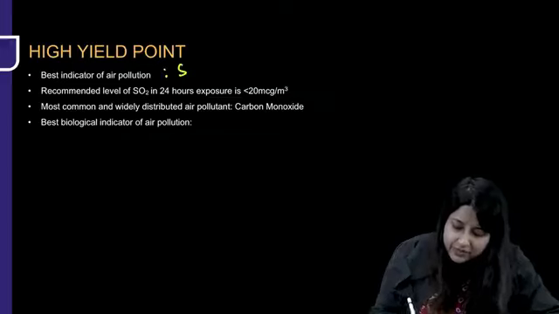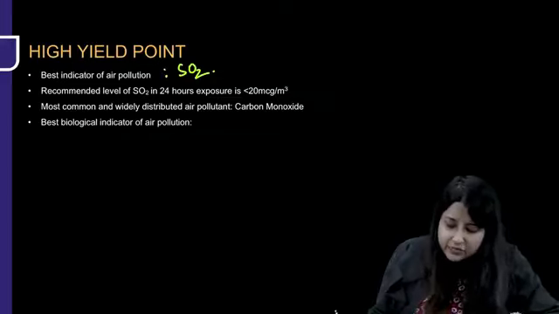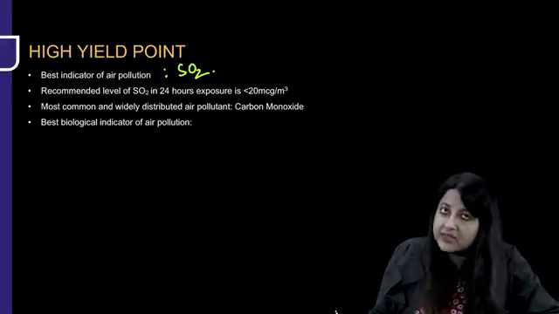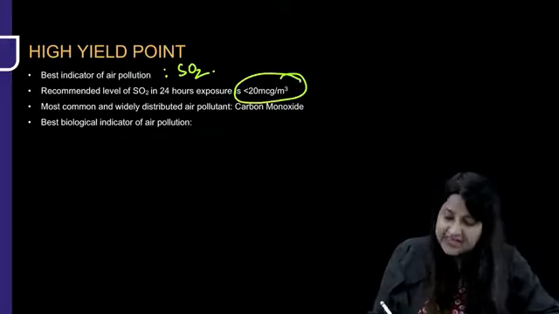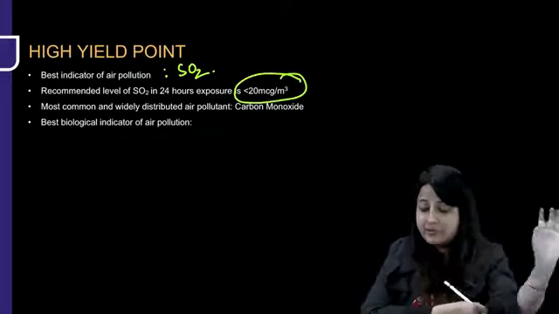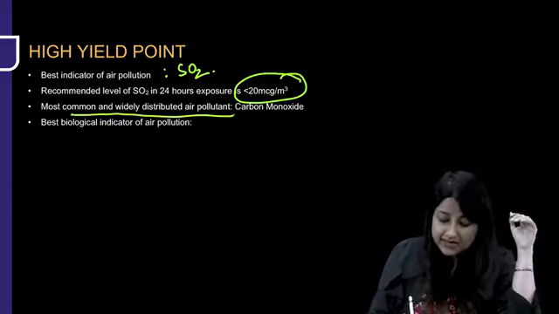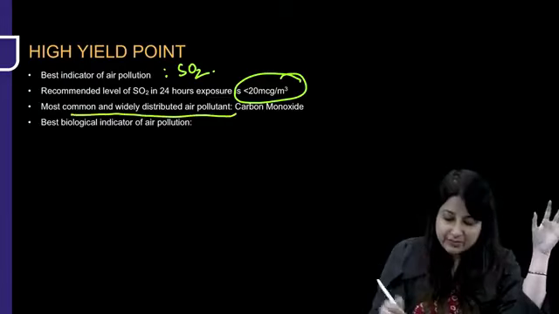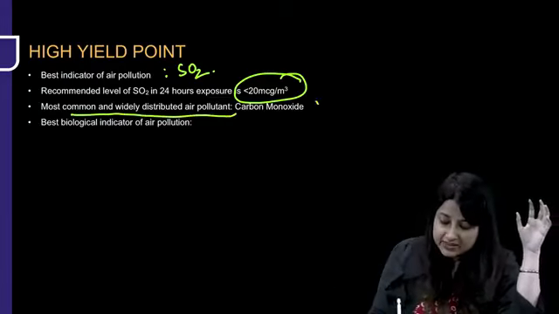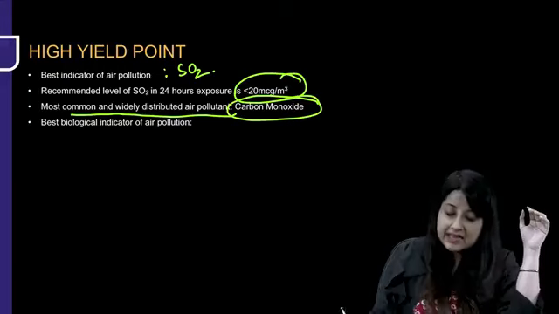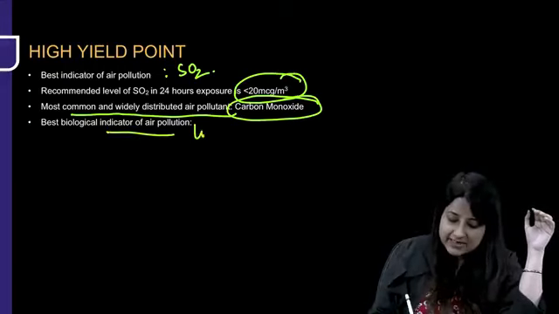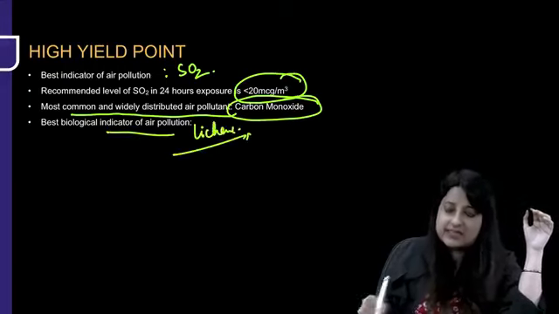Okay, so some golden points. Best indicator of air pollution is sulfur dioxide. The recommended level of sulfur dioxide in 24-hour exposure is less than 20 mcg per cubic meter. Now remember, this can come as an expected MCQ. But if they ask which is the most common and widely distributed air pollutant, is it sulfur dioxide? No, it is carbon monoxide. And what is the best biological indicator of air pollution? It is nothing but lichens.